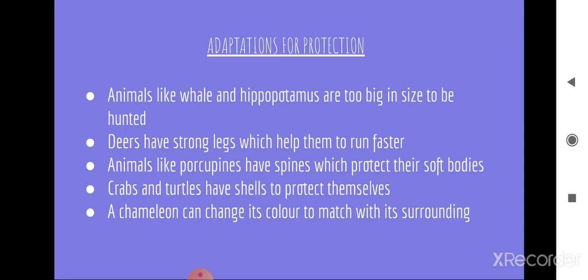So, today we have learned about adaptation in animals, body structure of animals, habitat of animals, and food habits of animals.